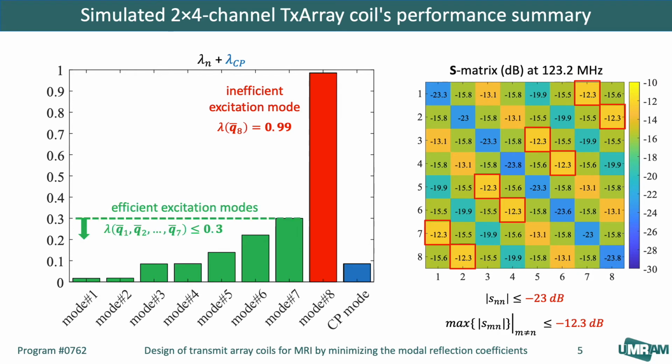On the other hand, the coil has 7 ion modes with less than 13% reflection. Also, in the CP mode, 9% of incident power is reflected. In the coil design process, it's possible to minimize lambda CP more. Also, this will increase the average of lambda n values.